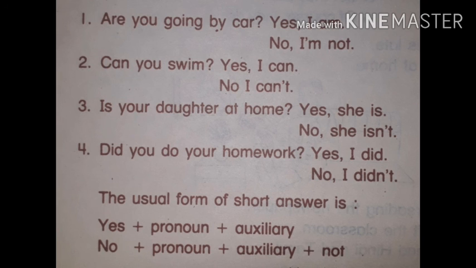So we can reply with the help of helping verbs. The usual form of short answers is: yes, then pronoun, then auxiliary. No, pronoun, auxiliary, and not. These are the short answers. Previously we saw the question tags, and this one is the examples of short answers.